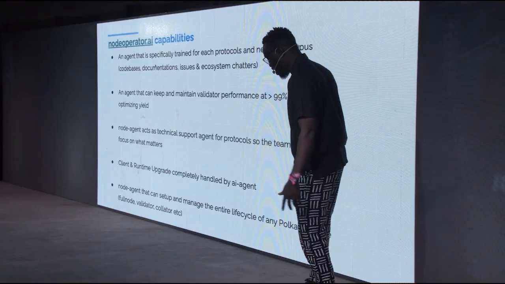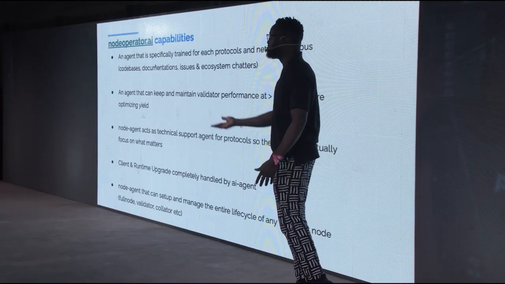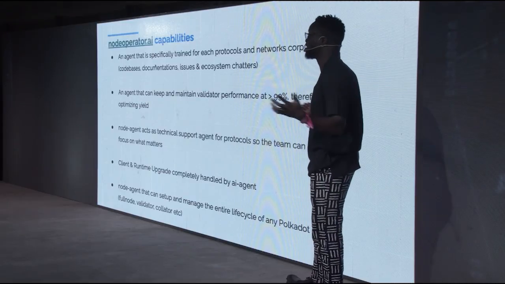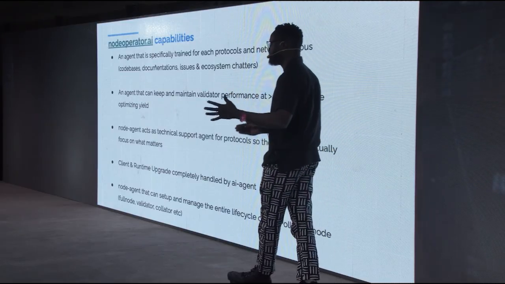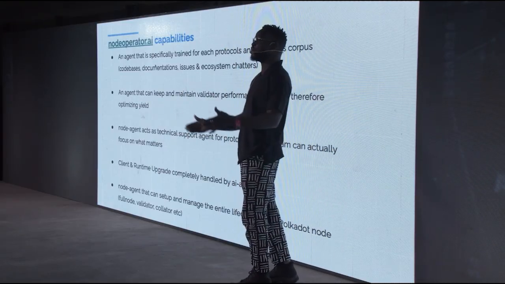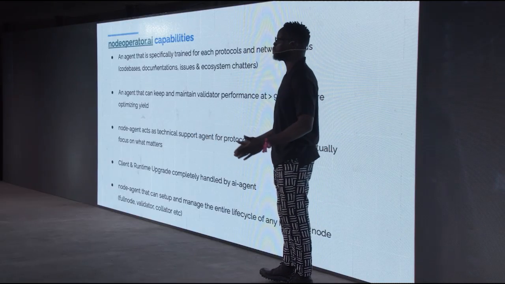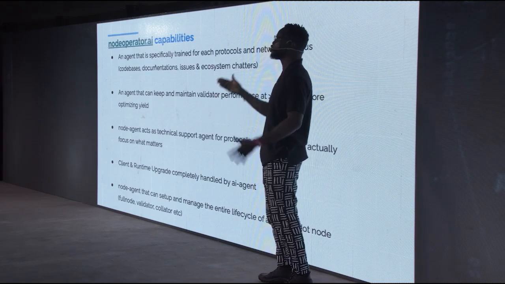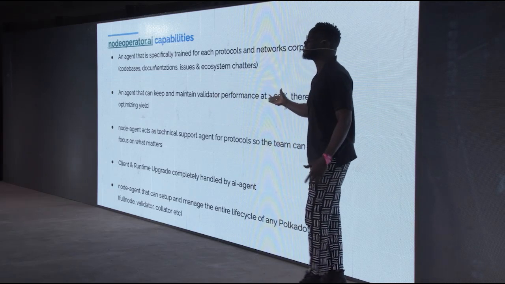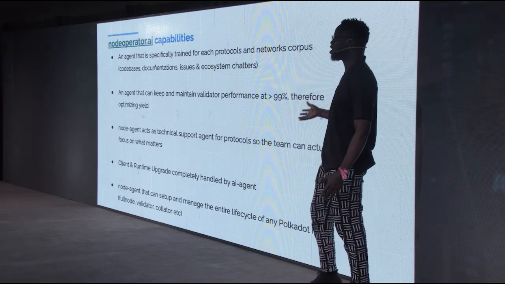And at the end, this also saves money for the entire ecosystem. I believe even for Polkadot, there's a certain amount of money dedicated by OpenGov bounties just for infrastructure providers. But think about how much we'll be able to save just by using agents to do half of this work. Next slide.